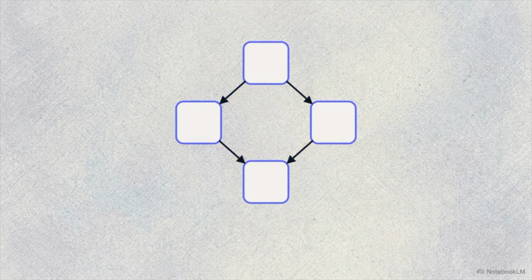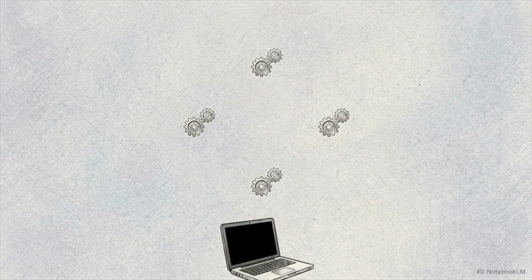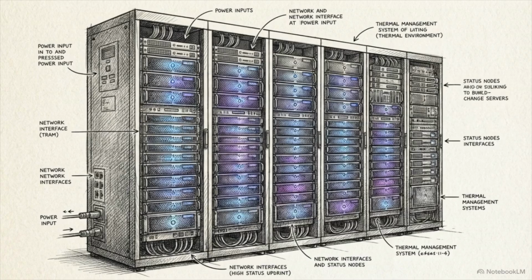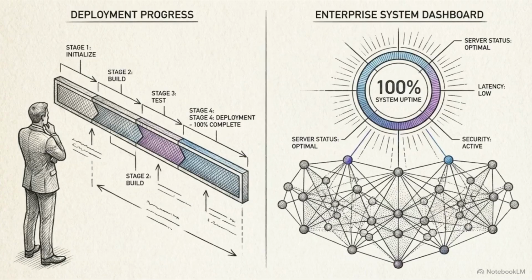You link isolated tasks with strict directional arrows to force sequential execution. The flaw is these DAGs require custom operators, making them notoriously difficult to mock and test locally on a laptop. Running those DAGs reliably also demands heavy infrastructure. Managing the web server, scheduler, and metadata database for thousands of daily batch jobs usually requires a dedicated DevOps team. Adopting Airflow means you are trading fast developer iteration for ultimate stability and hiring familiarity.